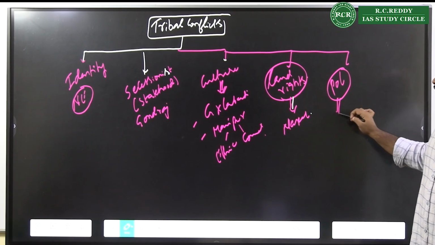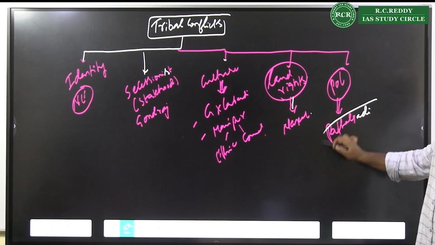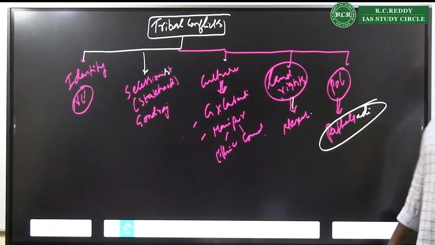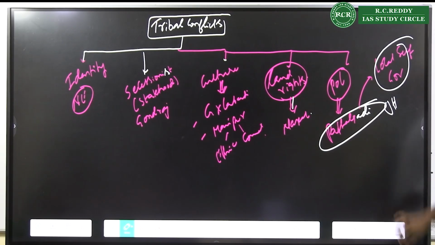Right, in the political aspect, you can talk about what? The Patalgadi movement. Patalgadi movement talking about what? Talking about the local self-governance systems. Where was this? This was in Jharkhand.